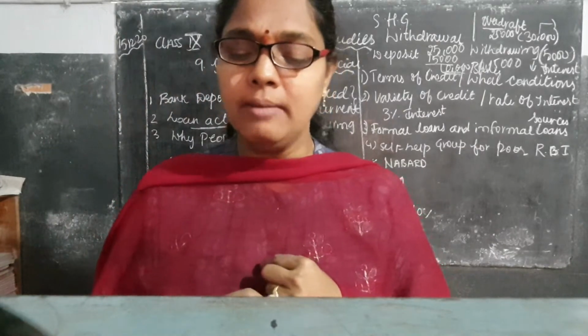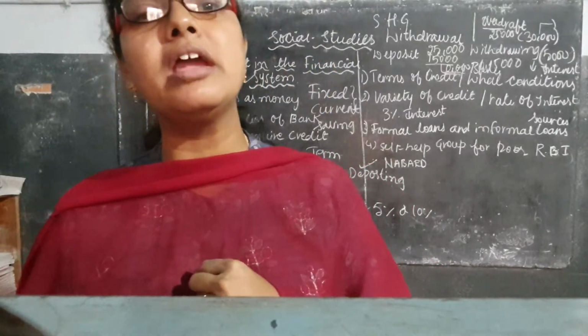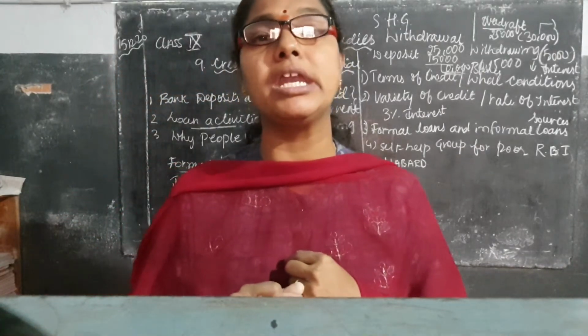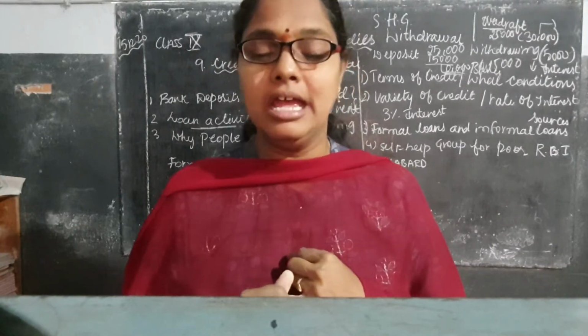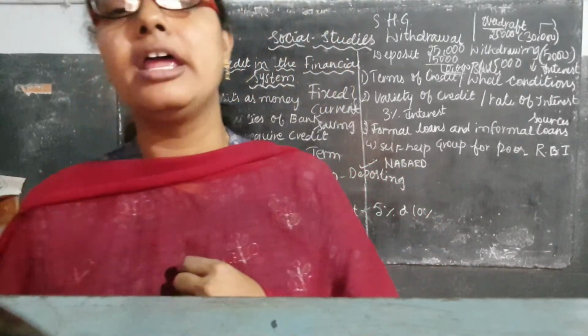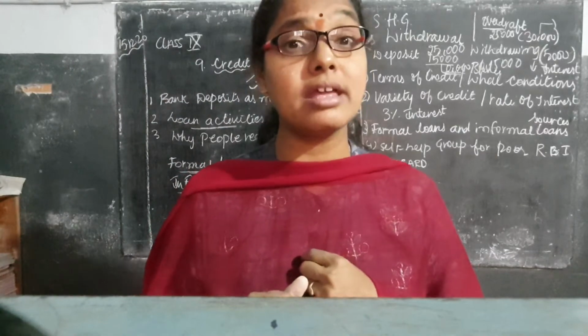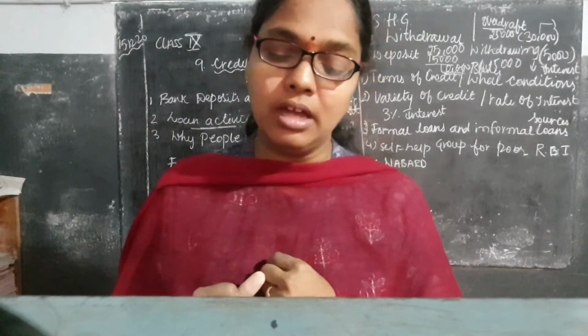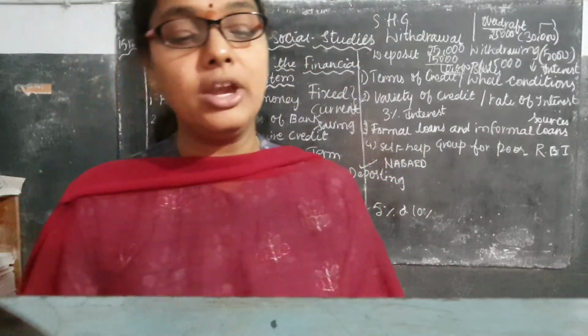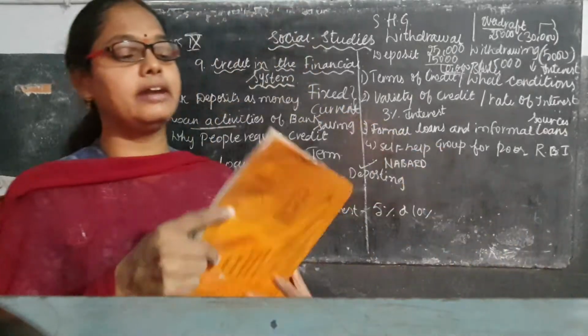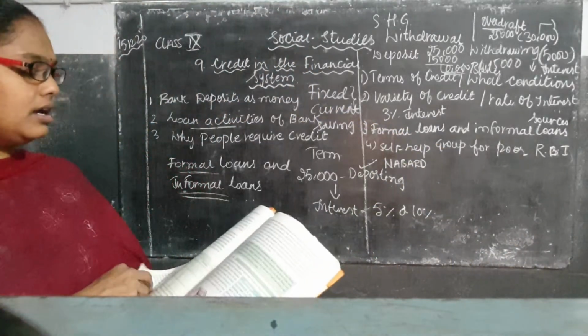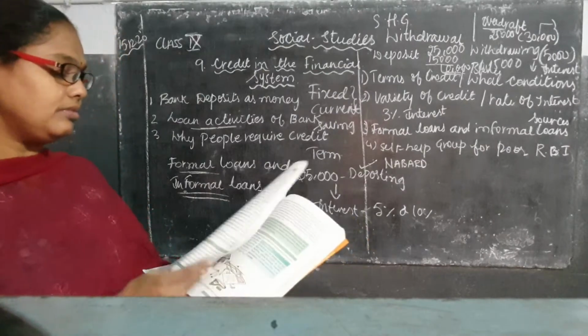Now, who is the financial advisor of RBI? RBI is nothing but the Reserve Bank of India. Who is the financial advisor? The name given here is Raghuram Rajan. Isn't it, children? Now, for your better understanding, please open your textbook, children.